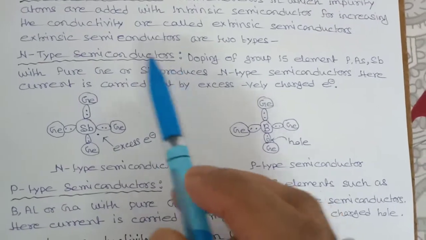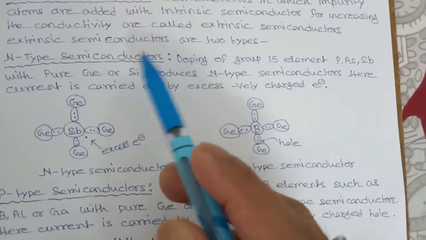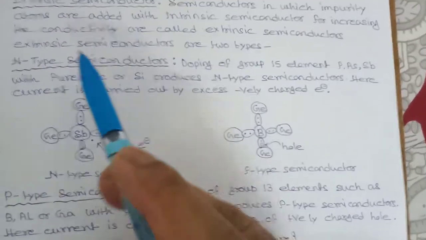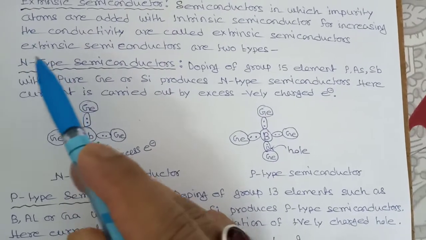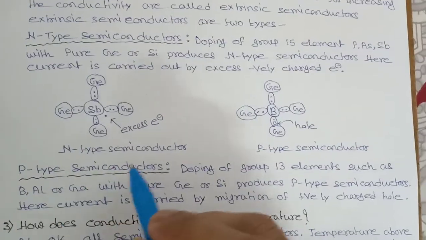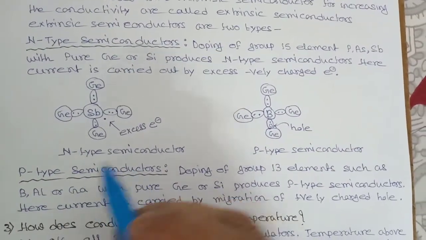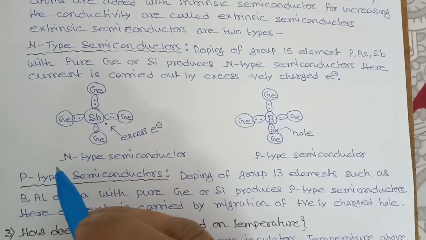N-type semiconductor means here the current is carried by N, means negatively charged electrons, and here the current is carried by P, means positively charged holes.